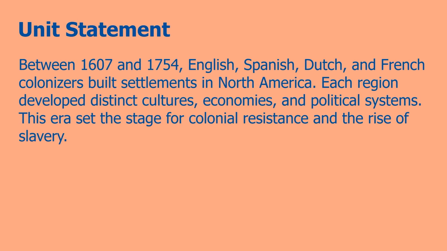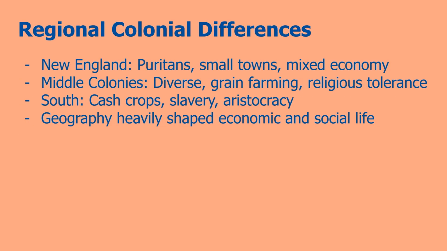Between 1607 and 1754, English, Spanish, Dutch, and French colonizers built settlements in North America. Each region developed distinct cultures, economies, and political systems. This era set the stage for colonial resistance and the rise of slavery. So here are the regional differences between colonies and settlements amongst the Europeans.